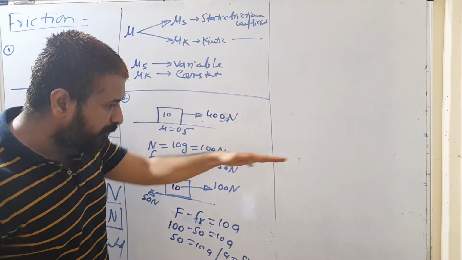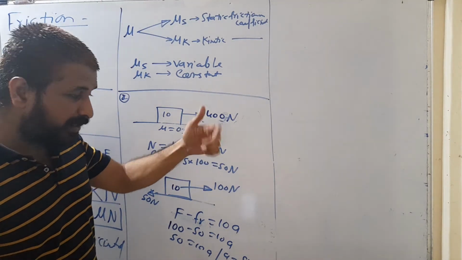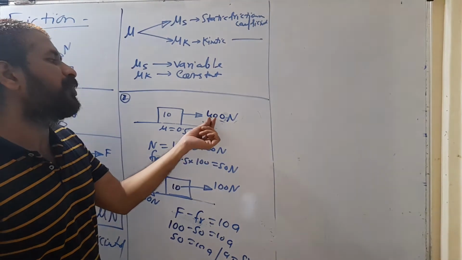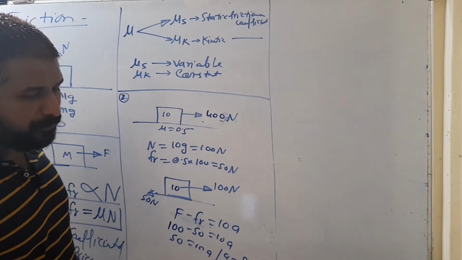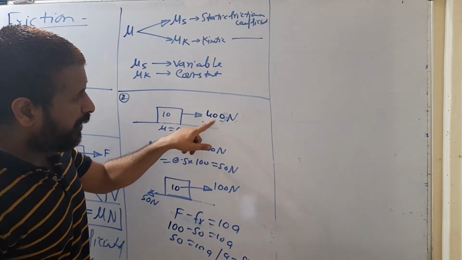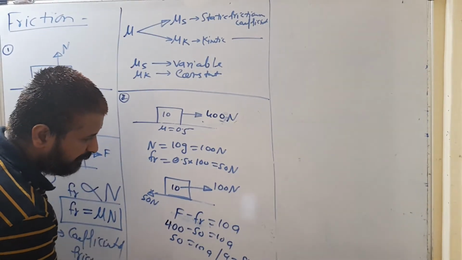When the block is already in motion, the frictional force will not be changed by changing the force. But when the block is stationary, if you are changing your force, mu s is variable, friction changes accordingly. So this is the maximum frictional force. इससे ज़्यादा नहीं जा सकता. If you are applying 100 Newton or 400 Newton का force, here it will become 400. 400 minus 50 is equal to 10 a.